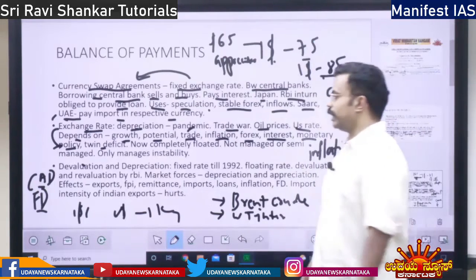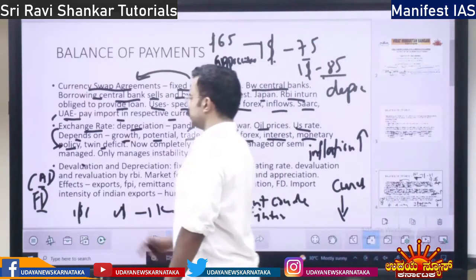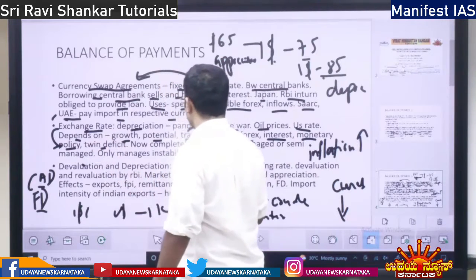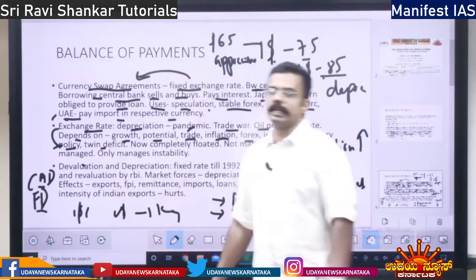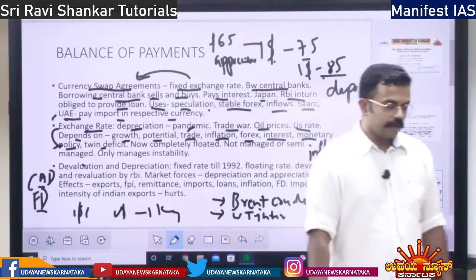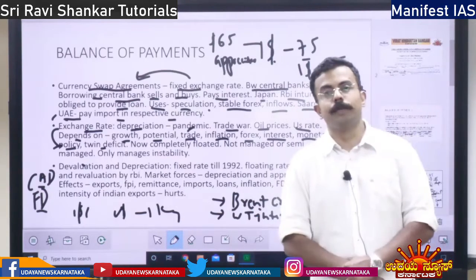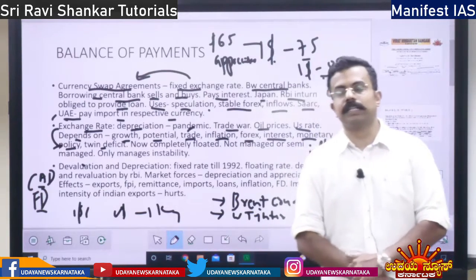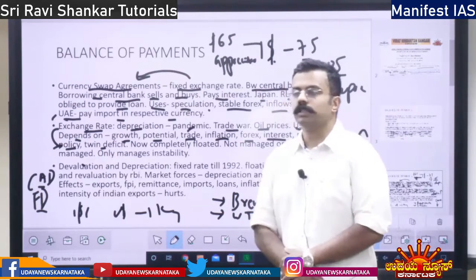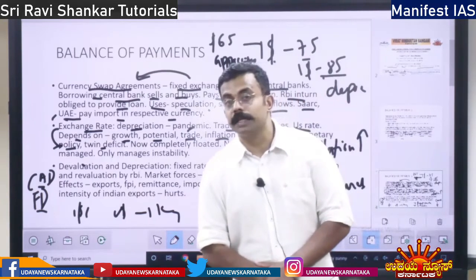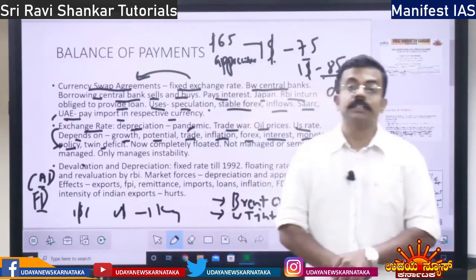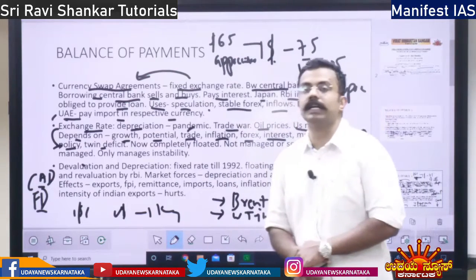When twin deficit is there, what happens? The exchange rate will get hampered. Now the rupee is completely floated. See, earlier the rupee was managed. The rupee was called a pegged currency. Pegged currency means what? The rupee exchange rate was determined by the RBI. Now it is not a pegged currency, it is completely floated.